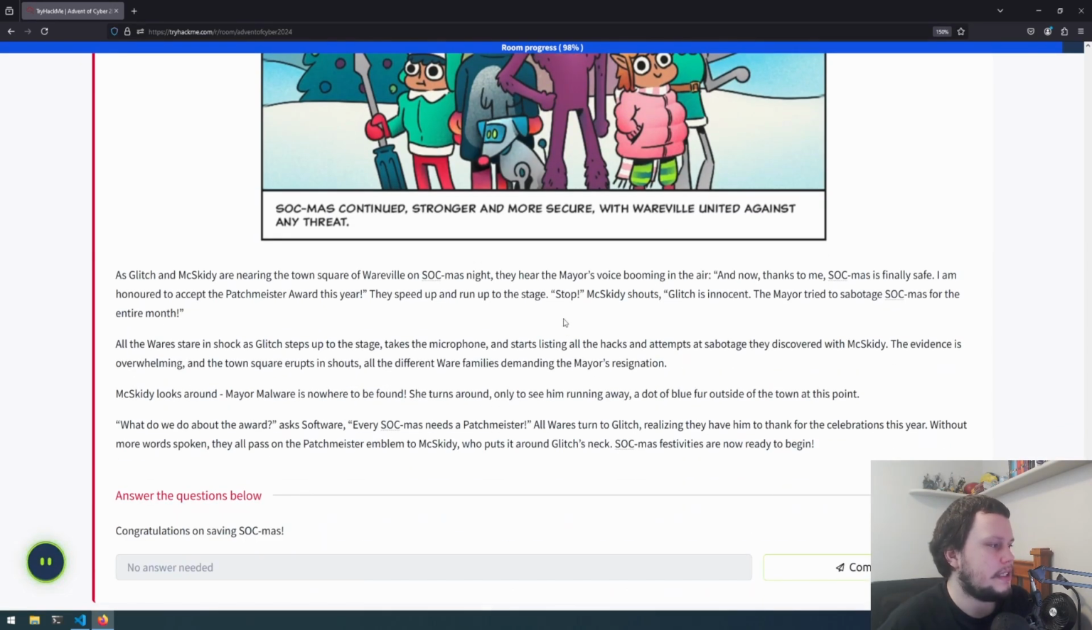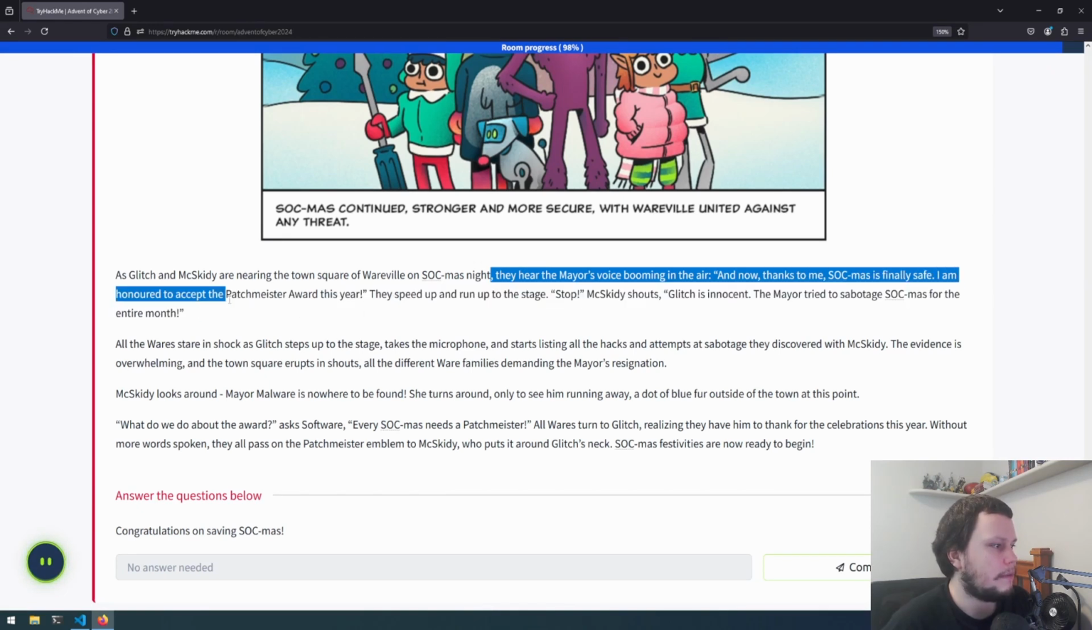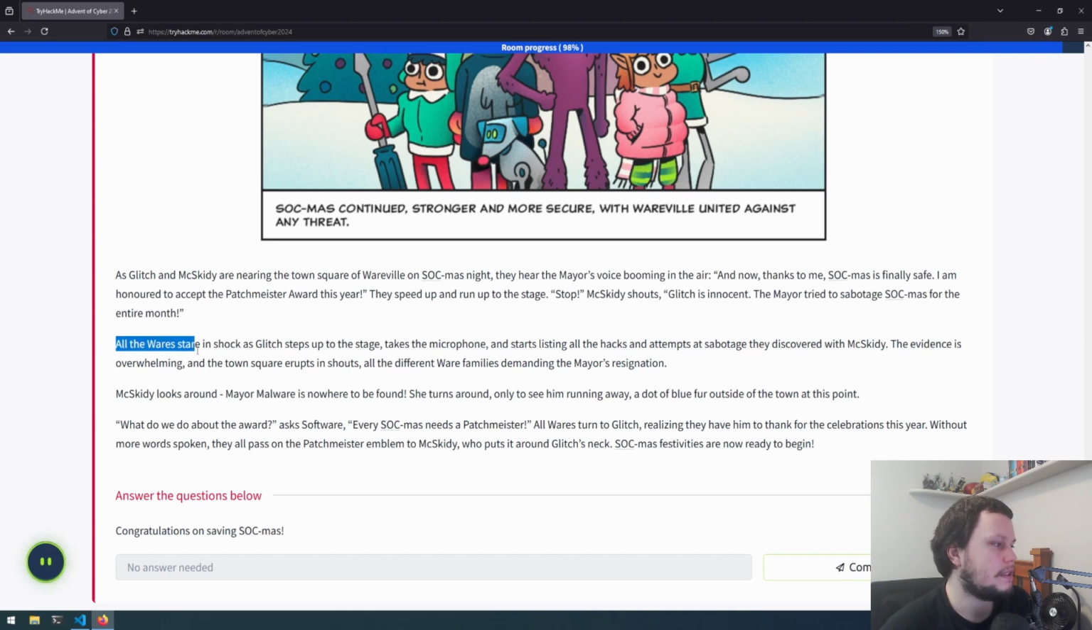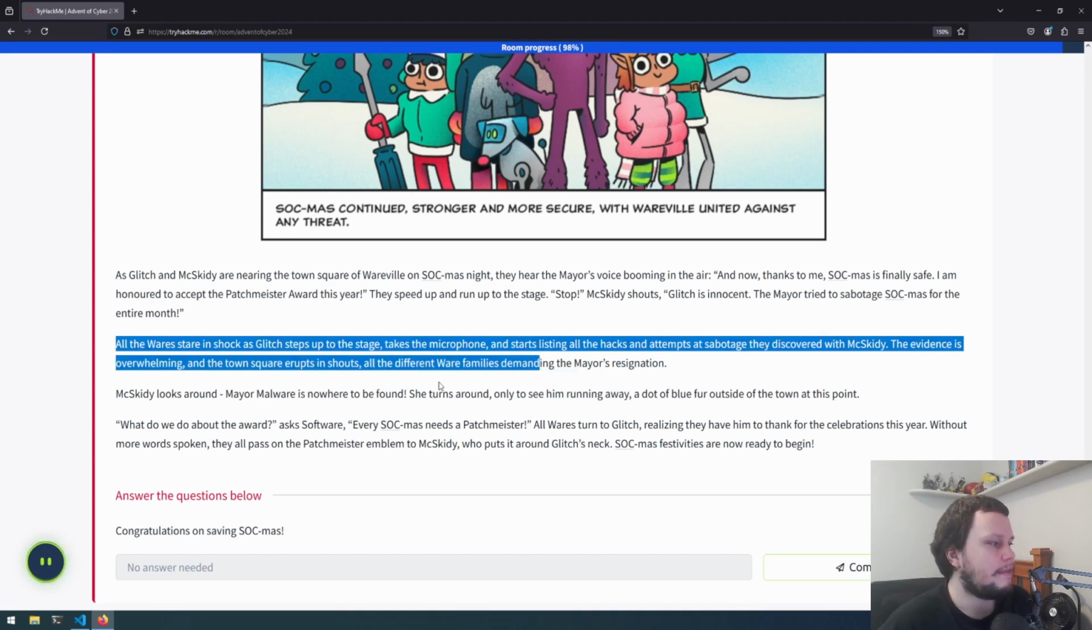As Glitch and McSkidy are nearing the town square of Wareville on SOCMAS night, they hear the mayor's voice booming in the air. And now, thanks to me, SOCMAS is finally safe. I am honoured to accept the Patchmeister award this year. They speed up and run up to the stage. Stop, McSkidy shouts. The Glitch is innocent. The mayor tried to sabotage SOCMAS for the entire month. All the Wares stare in shock as Glitch steps up to the stage, takes the microphone, and starts listing all the hacks and attempts at sabotage they discovered from McSkidy. The evidence is overwhelming, and the townsfolk erupt in shouts, all the different Ware families demanding the mayor's resignation.